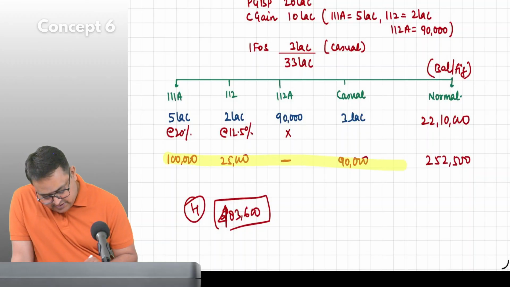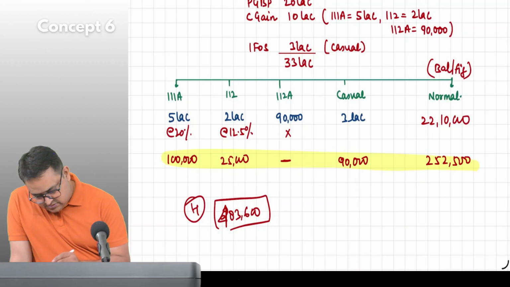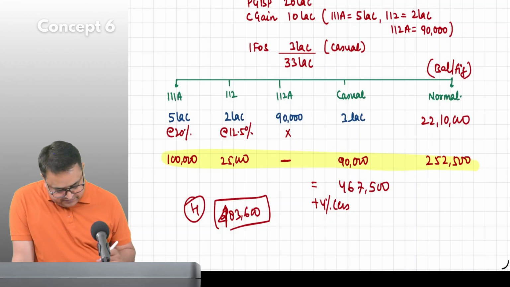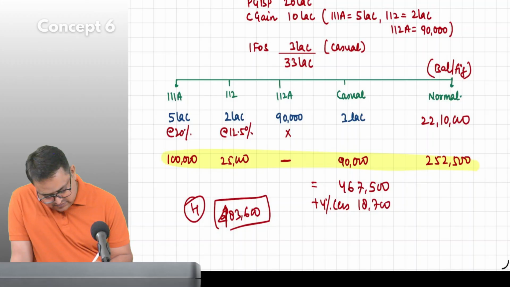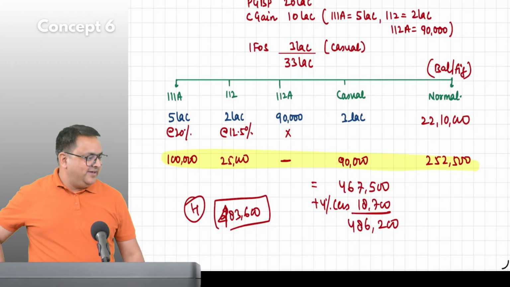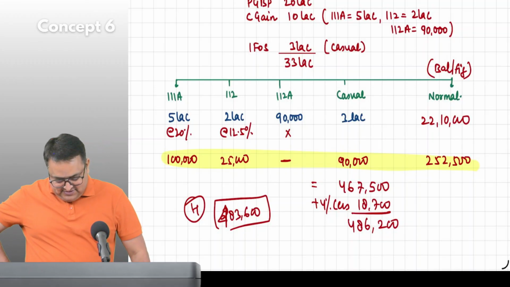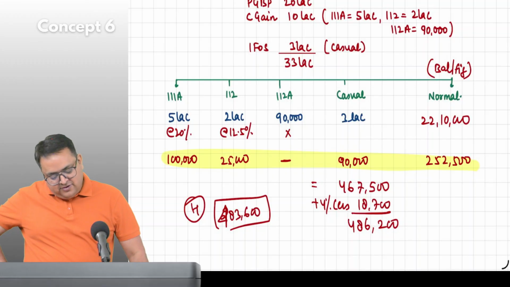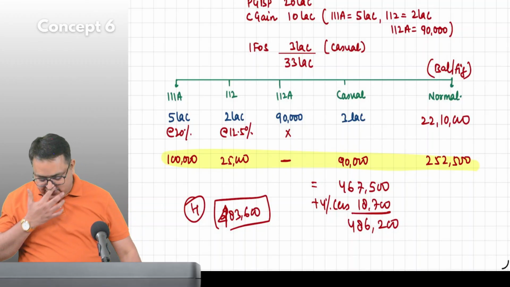Now add it up. 4,67,500. Plus 4% cess, 18,700. 4,86,200, sir, total. 4,86,200. Harini, you are close, but not correct. Where have you made the mistake, Harini? I missed the 10,000, sir. 22 lakh 10,000. I missed the 10,000. Okay, no issues, not at all.